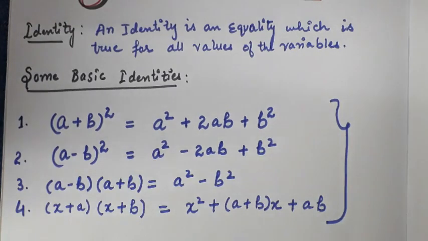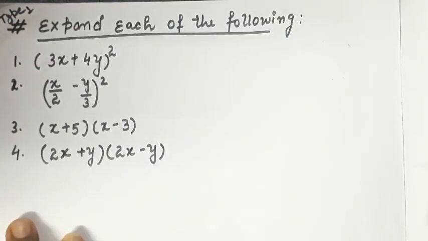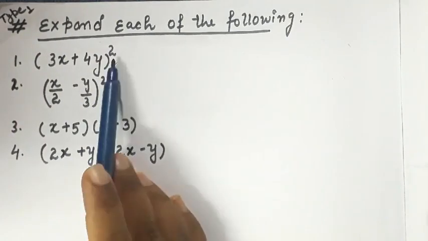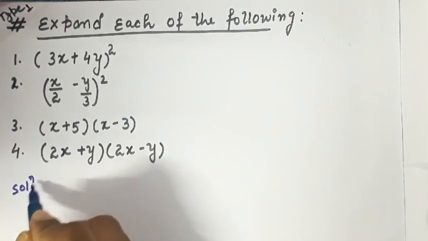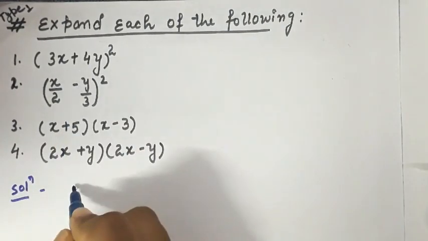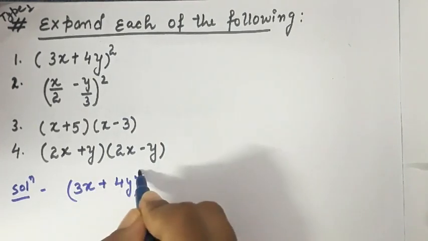So here we go. I have divided these identity questions into type 1, type 2 and type 3. First of all, we will discuss type 1. The question says, expand each of the following. The first question is (3x plus 4y) whole square. So how to do this type of question? See, I am going to solve it here one by one. You can see the steps.